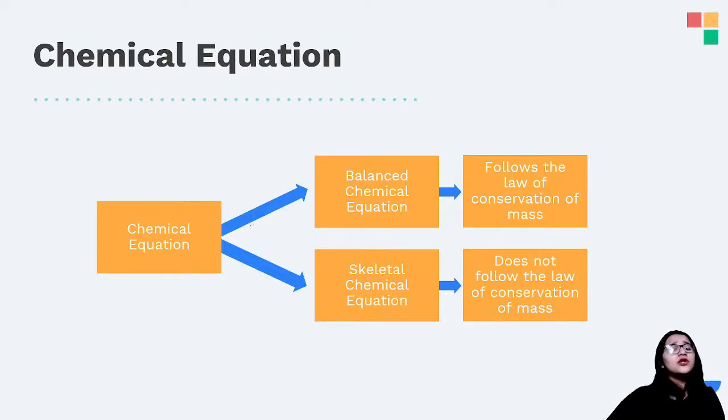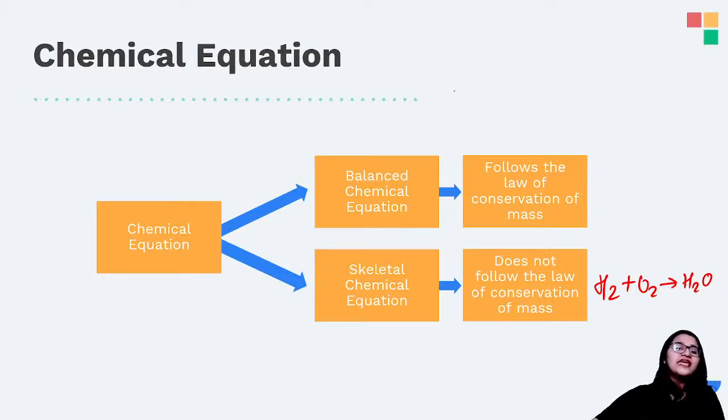Now in chemical equation also we have 2 types. We have a balanced chemical equation and we have a skeletal chemical equation. If I'm just saying you H2 plus O2 is giving you water, is this a balanced chemical equation? Do we have all the fundas right over here? The answer is no, right? It is just representation. It is just telling you that if you do this, you will get this, right?